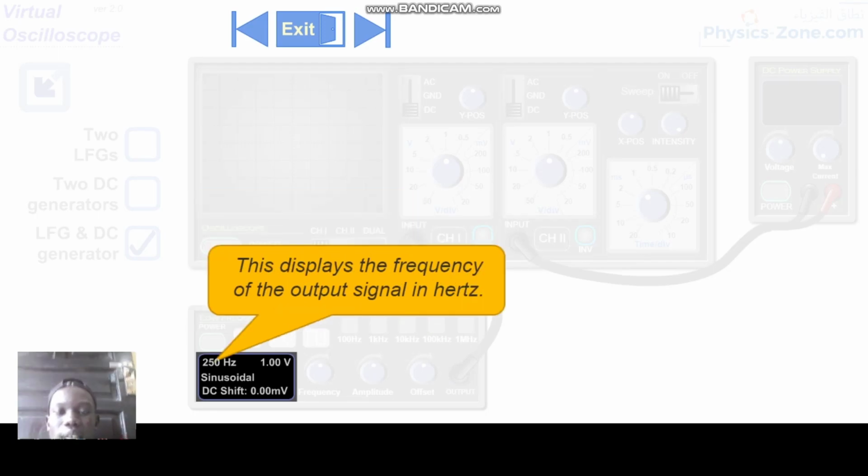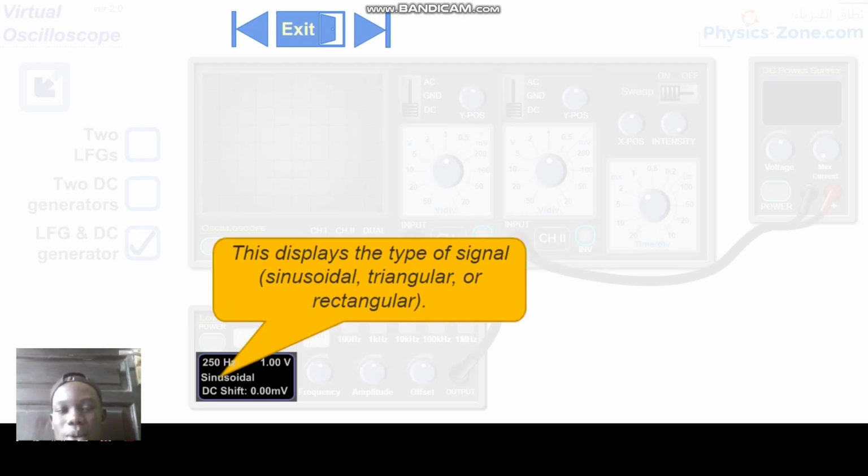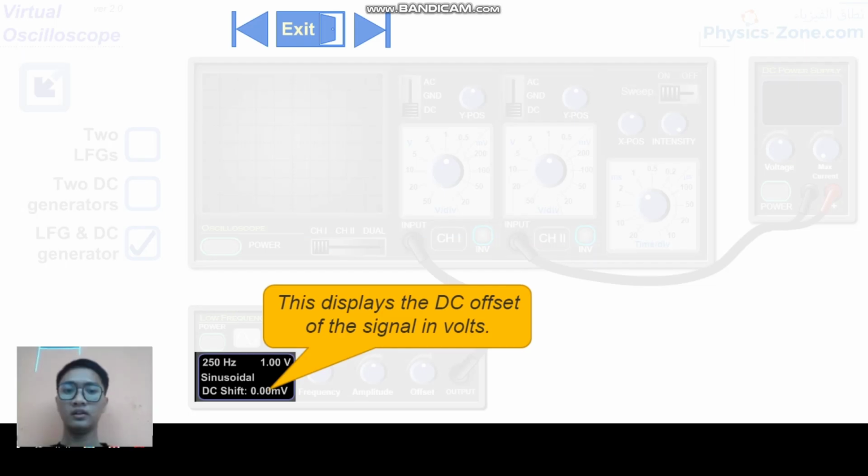This displays the amplitude of the signal in volts. Next, this displays the type of signal, that is sinusoidal, triangular, or rectangular. Next, this displays the DC offset of the signal in volts.